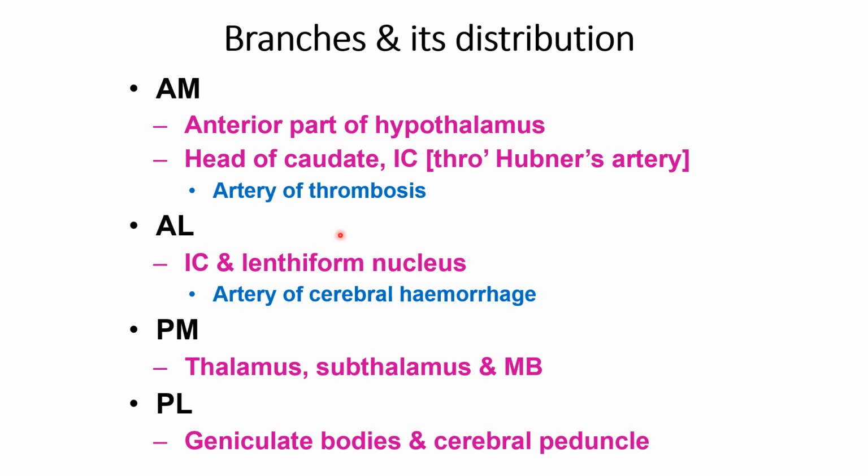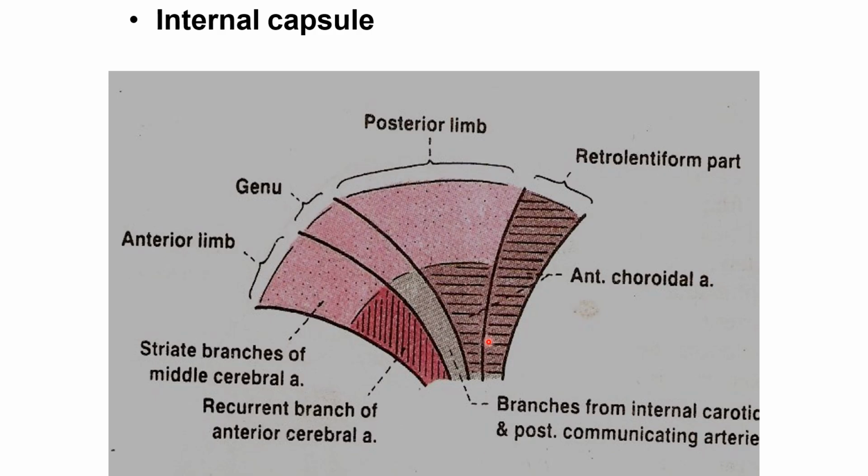Artery of thrombosis. Anterolateral supplies the internal capsule, lentiform nucleus, artery of cerebral hemorrhage. Posteromedial supplies the thalamus, subthalamus and mammillary body. And posterolateral supplies the geniculate body and the cerebral peduncle. These are the branches and distribution of the central artery.